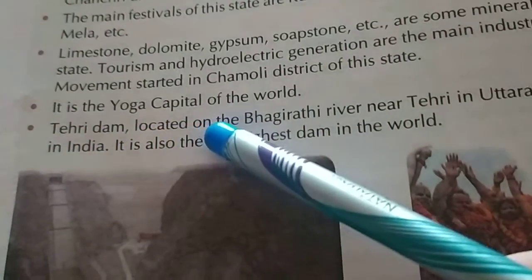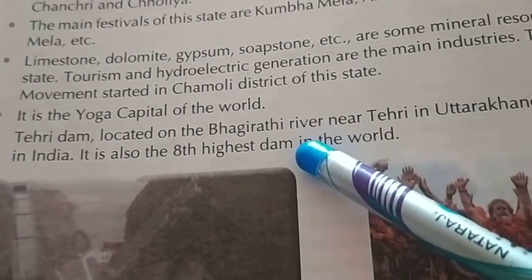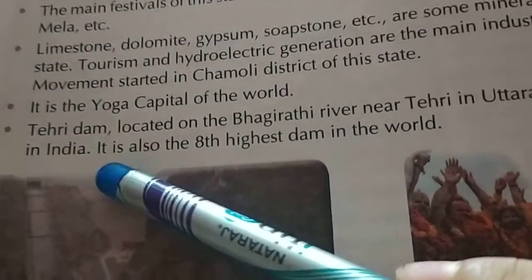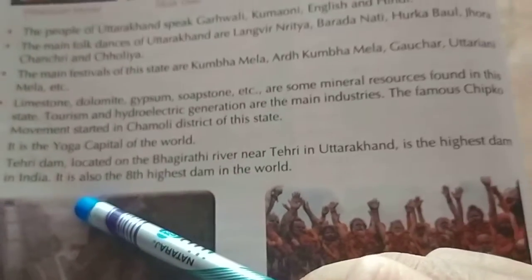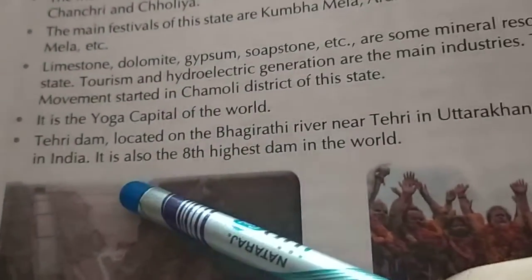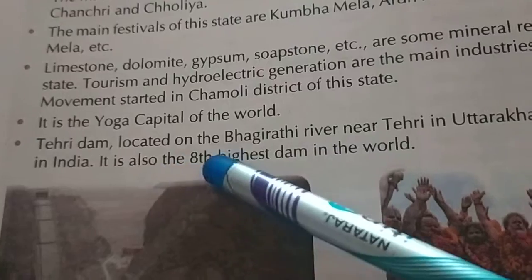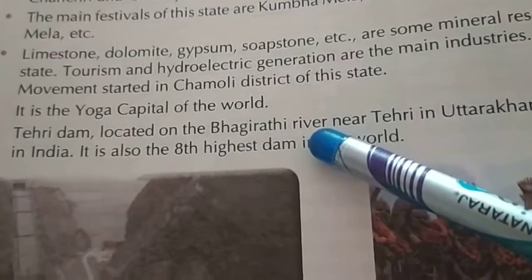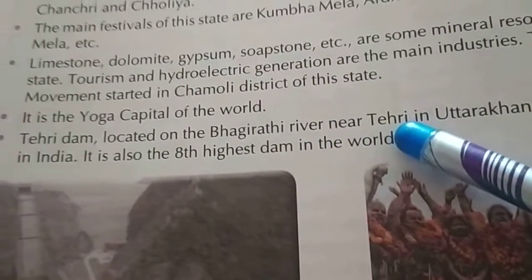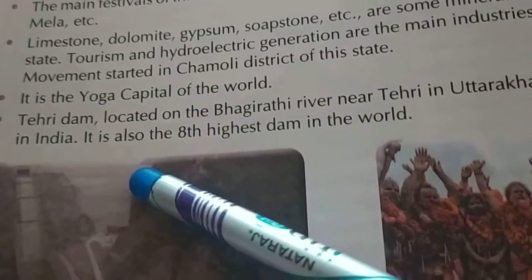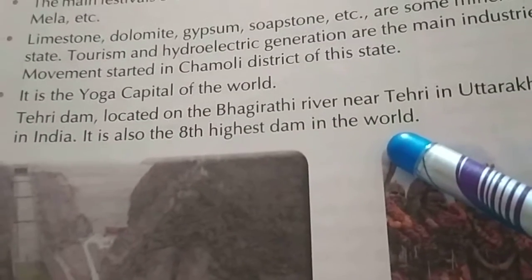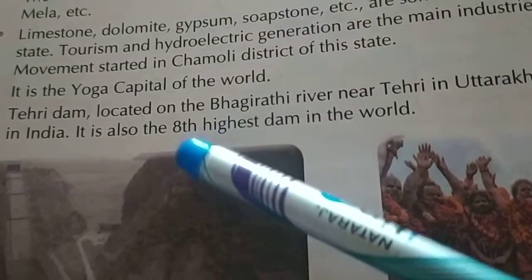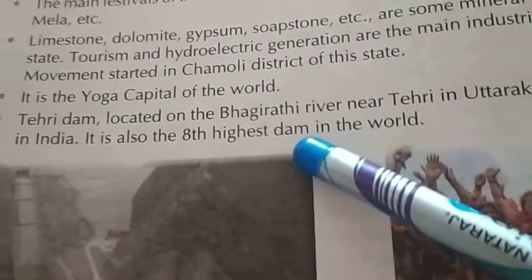Tehri Dam, located on the Bhagirathi river. It is also the 8th highest dam in the world.